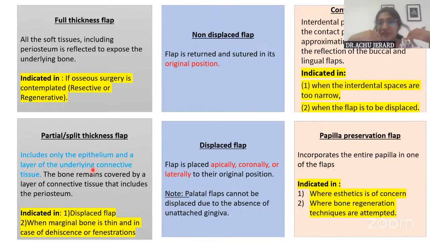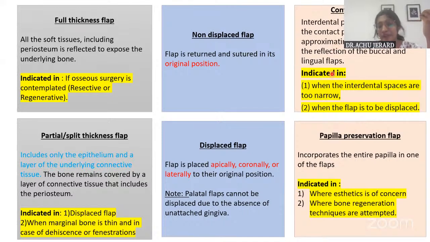Okay, so in case of displaced flap, like laterally displaced, coronally displaced, apically displaced, in all these cases, you will have to prefer that. And also in cases where the marginal bone is very thin, raising a full thickness flap might end up in dehiscence or some bone loss in that region. So to avoid that, you can raise a split thickness flap. Okay. And then non-displaced and displaced, the names themselves suggest what they are. And next is the conventional flap and the papilla preservation flap.